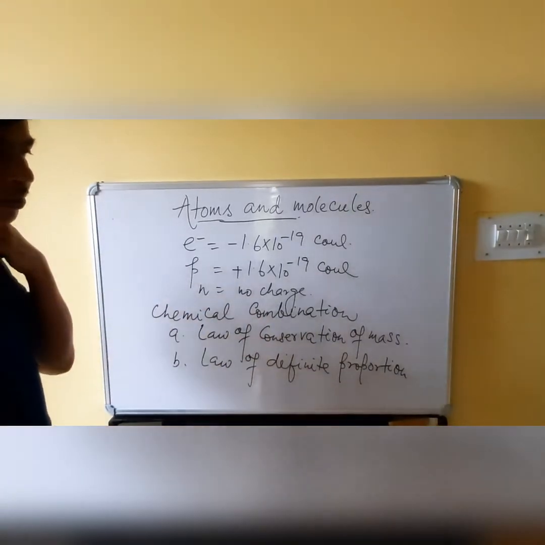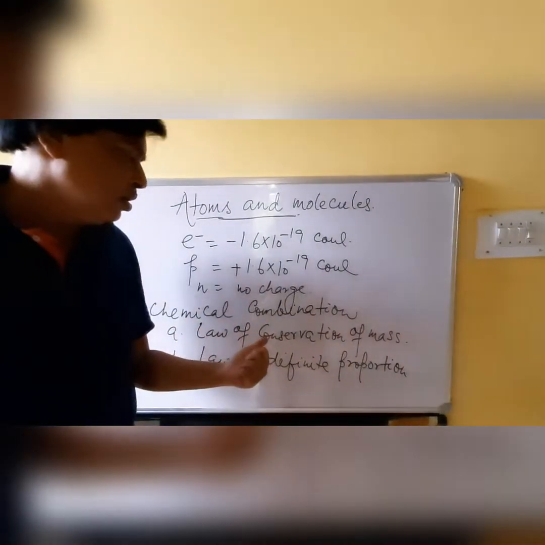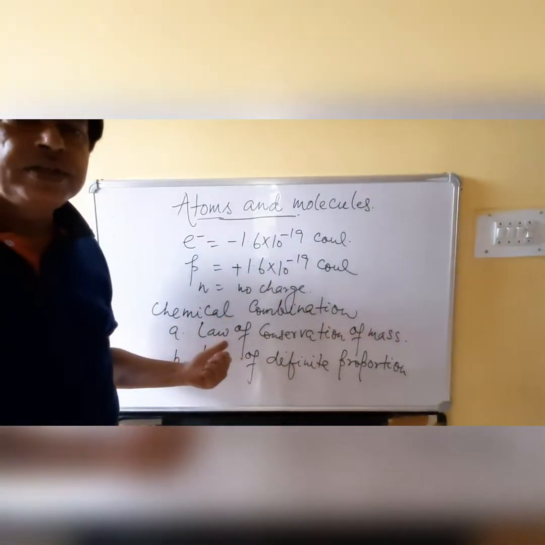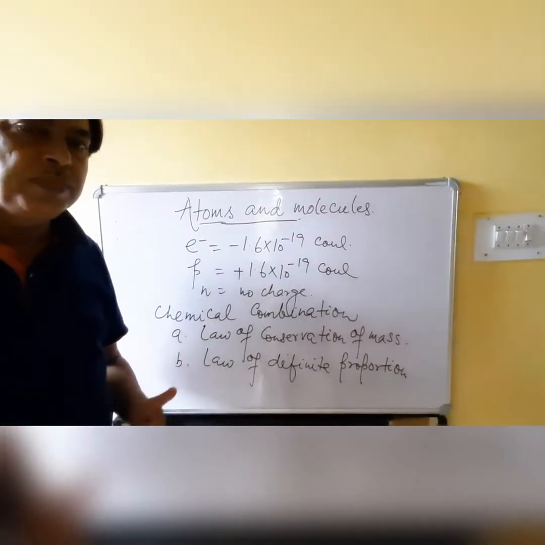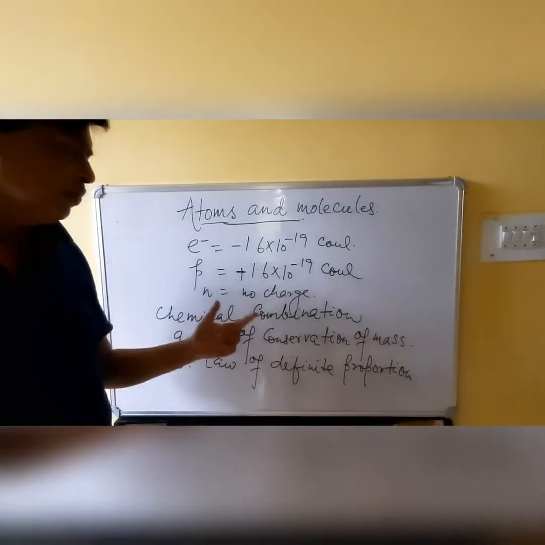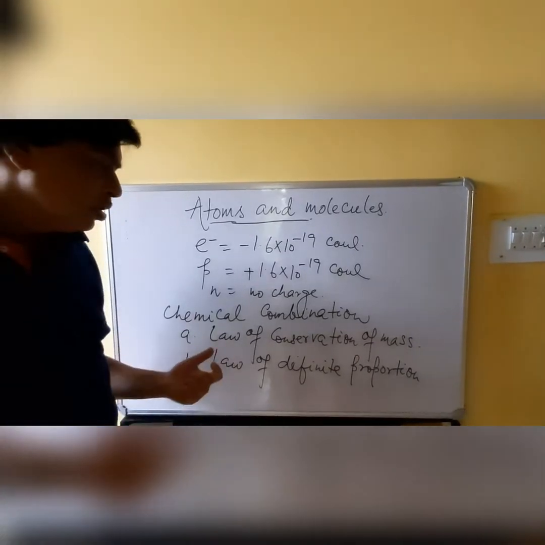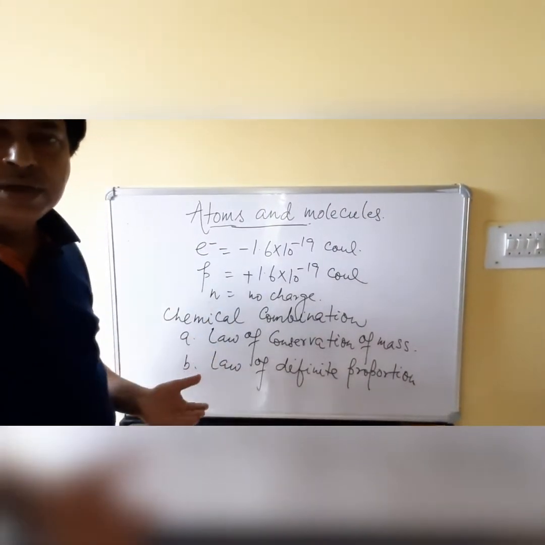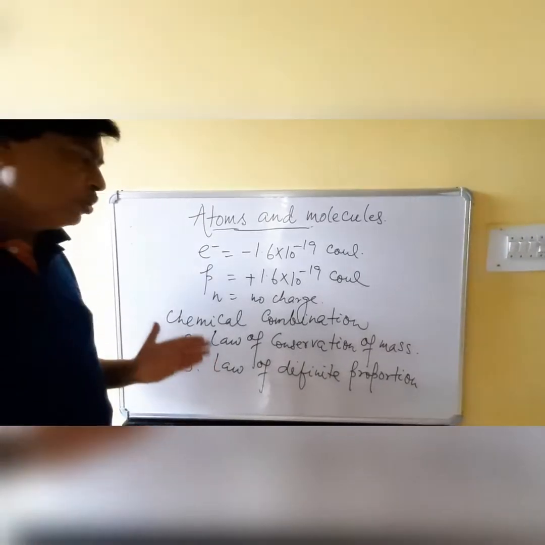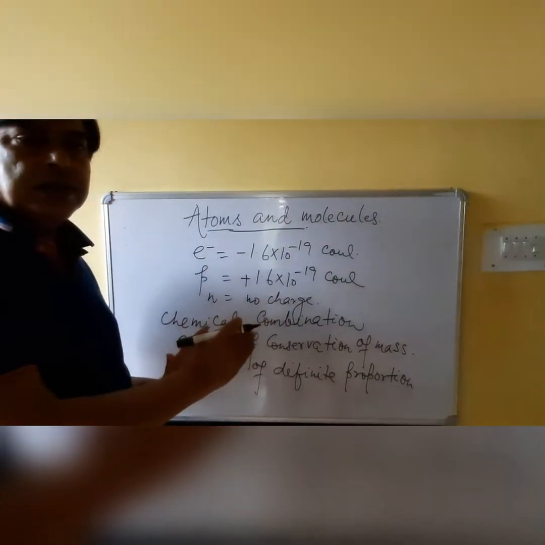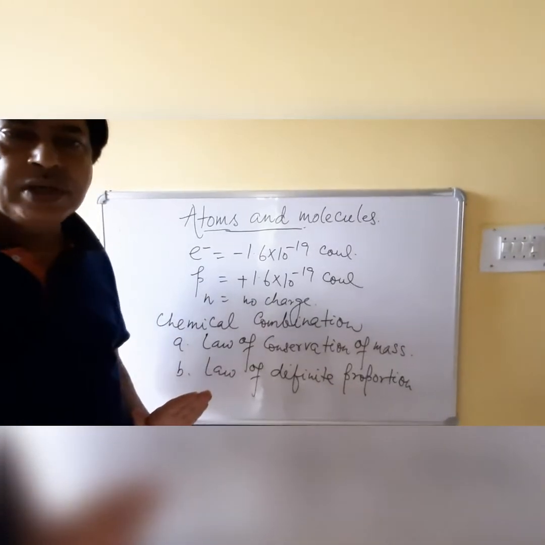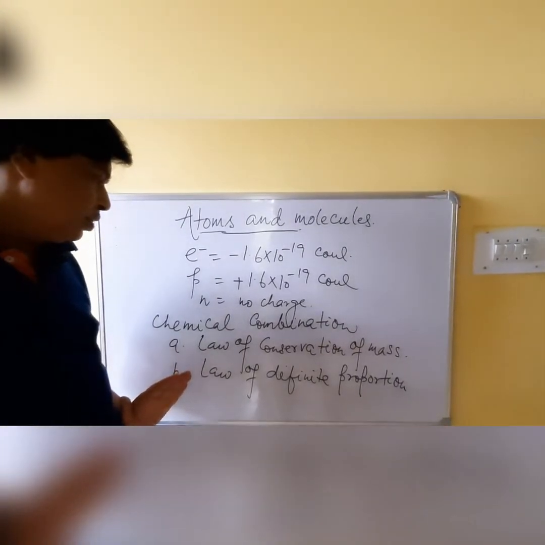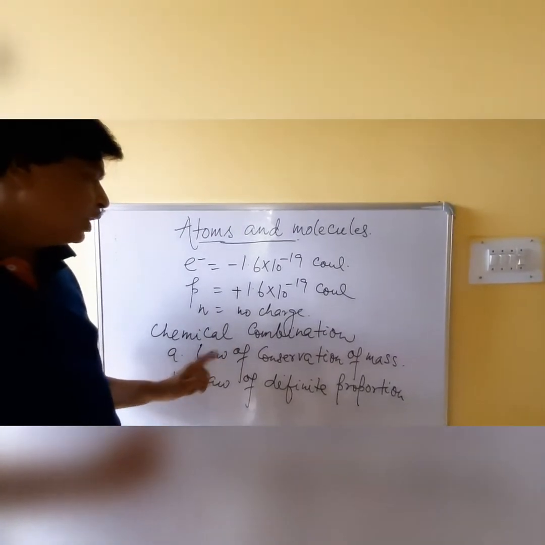Law of conservation of mass. During a chemical change, there is no detectable loss in the mass of the reactant and the mass of the product, or mass is neither created nor destroyed, or the total mass of the reactant is equal to the total mass of the product. So we will show it in an equation.